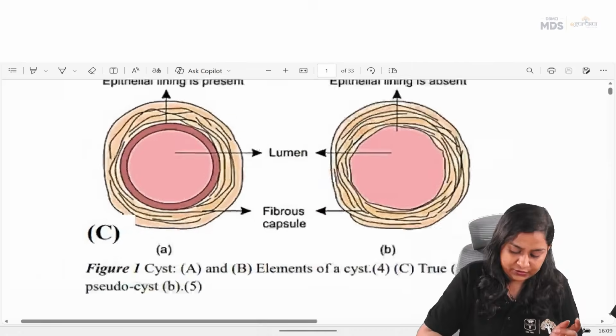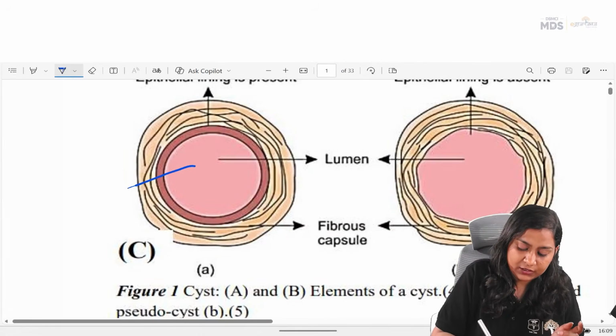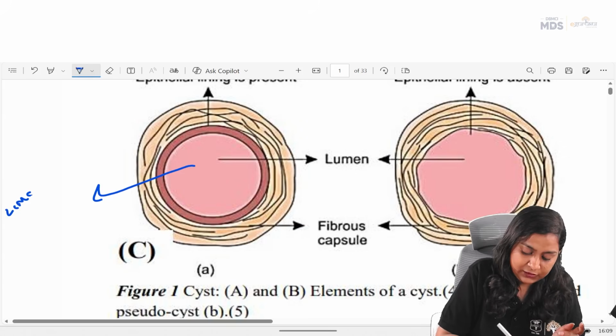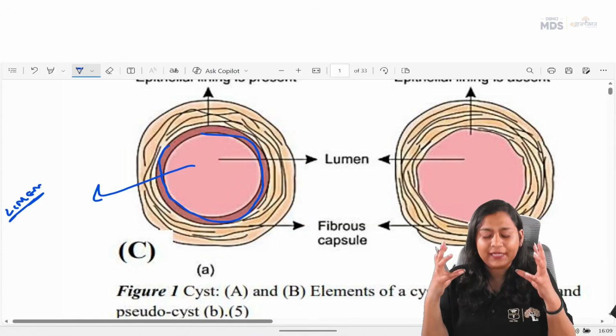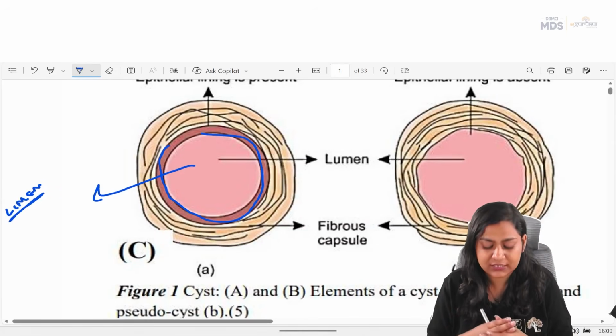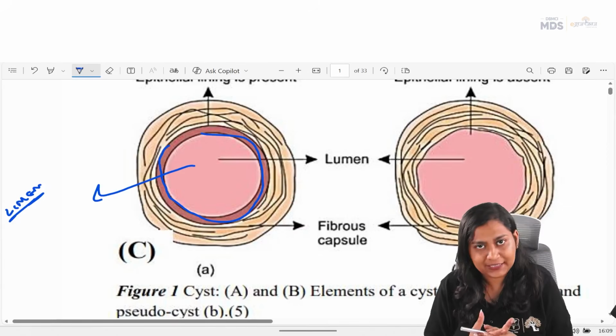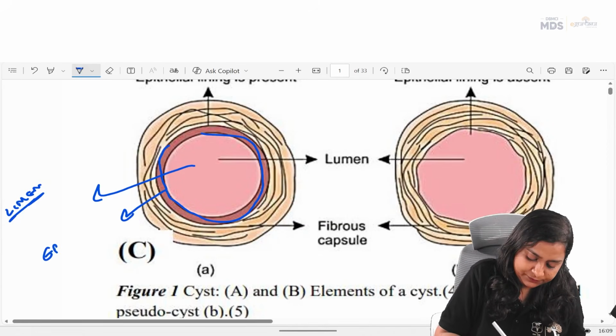Coming to the difference between a true cyst and a pseudocyst. Here, this is the lumen. Then we have the epithelial lining, which is surrounded by a connective tissue capsule. So we have three parts of a cyst: lumen, epithelial lining, and the surrounding connective tissue.